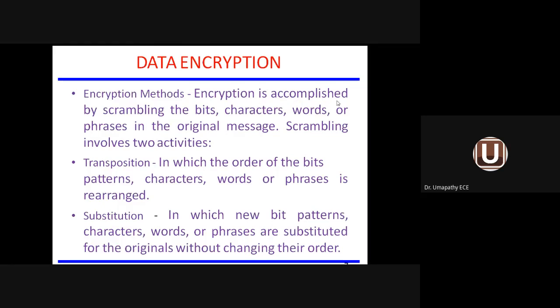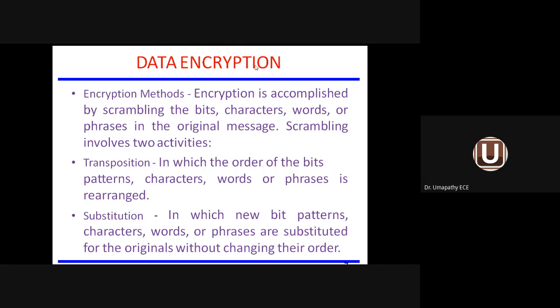Encryption is accomplished, which means achieved, by scrambling the bits, characters, words or phrases in the original message. Scrambling means you are changing, modifying either the bits present in the message, or characters. A character or word means a sequence of bits, a group of bits. 8 bits is called a character, a group of 16 bits is called a word, and more words put together is called a phrase. Suppose you are changing the bit or a character or word or phrase in the original message, then it is called encryption. But how do you do scrambling?